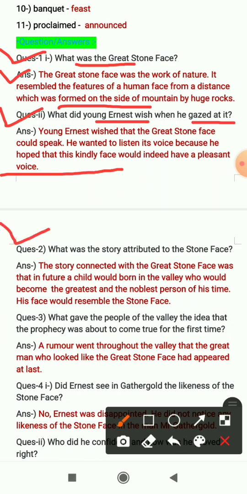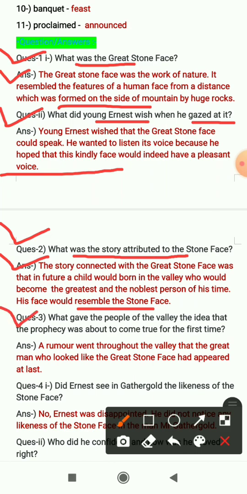Question number 3 is, what was the story attributed to the stone face? So let's see. The answer, the story connected with the great stone face was that in future a child would be born in the valley who would become the greatest and noblest person of his time. His face would resemble the stone face. So there was a story connected to the great stone face that in future a child would be born in the valley who will be the greatest and noblest person of that time, and his face would resemble the great stone face. He will be like the great stone face.